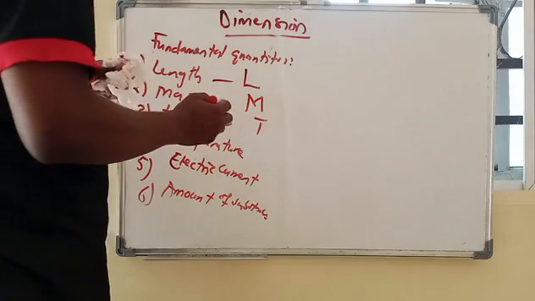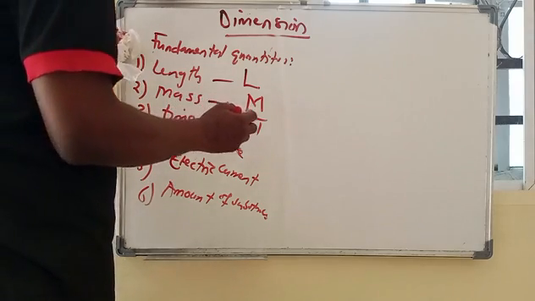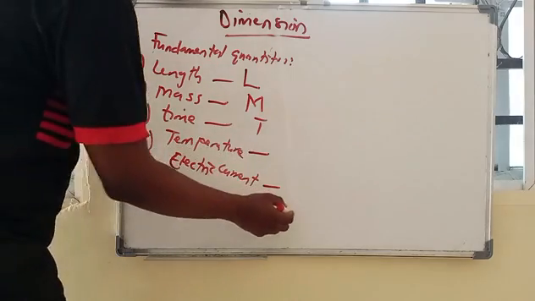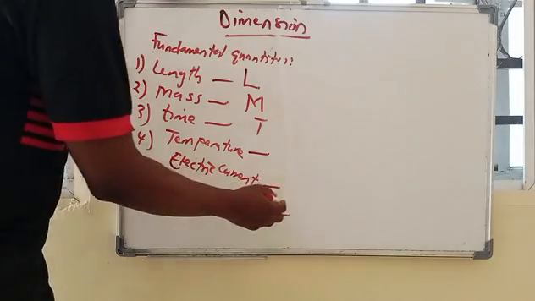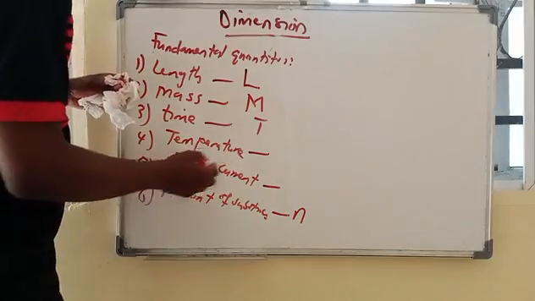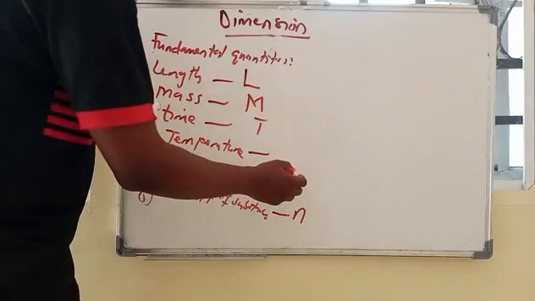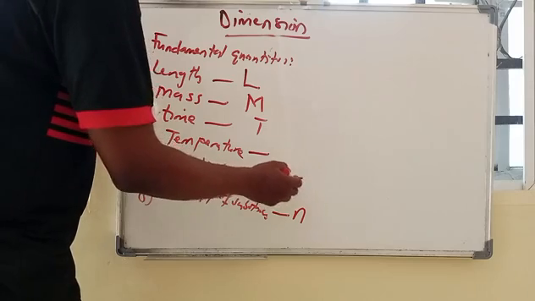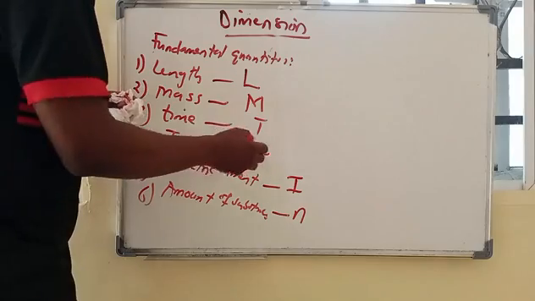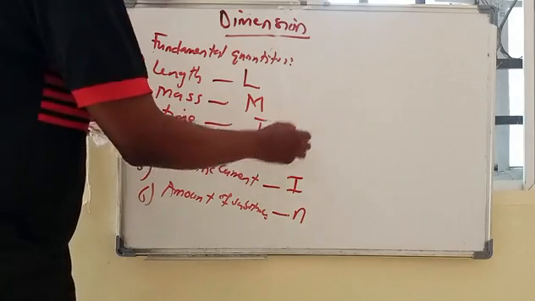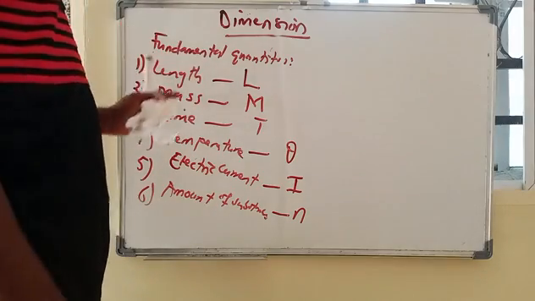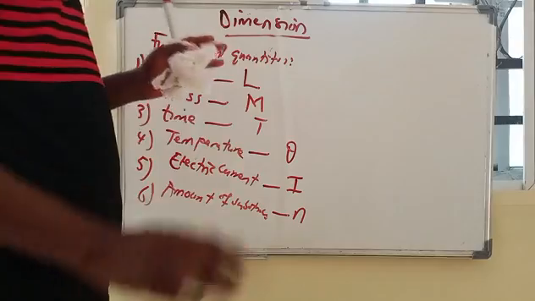So time is capital T. For the amount of mole we can use N, then electricity is the current, which we can use I. Majorly the length, mass, and time are what is going to concern us.